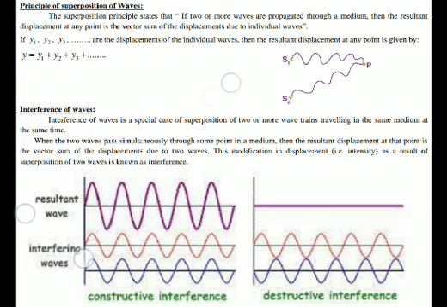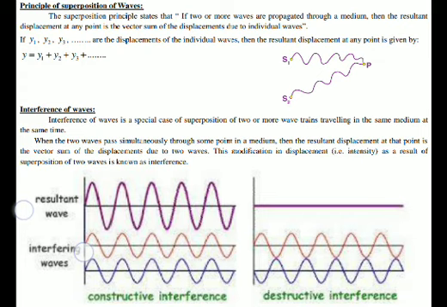I is proportional to the square of the amplitude a, and a is determined by the displacement of the particle. With the displacement we find the amplitude of the wave, and with the help of amplitude we find the intensity. So if there is a modification in the displacement, there will be a modification in the intensity.